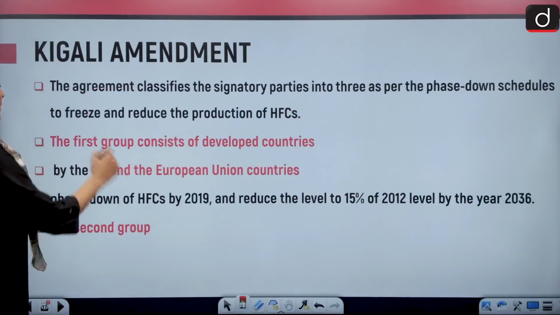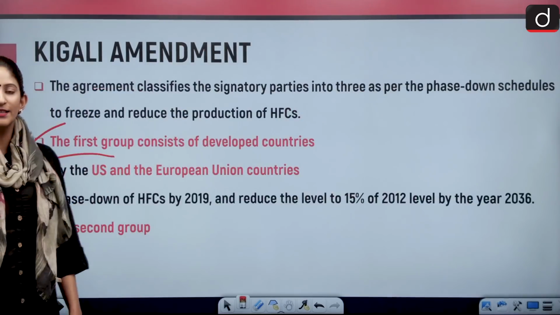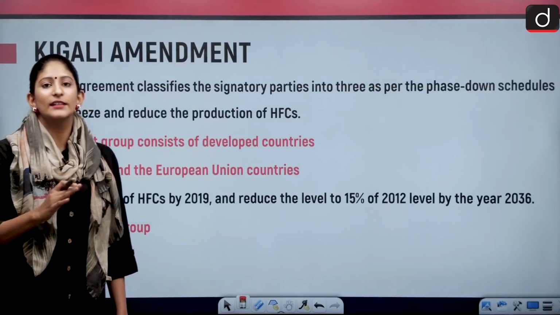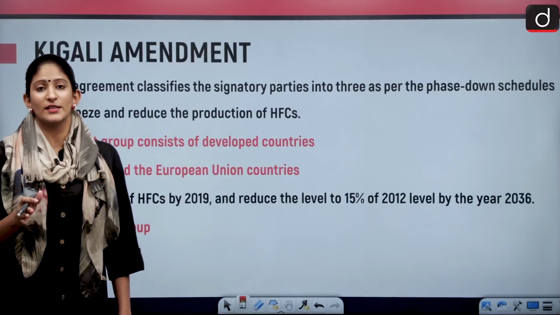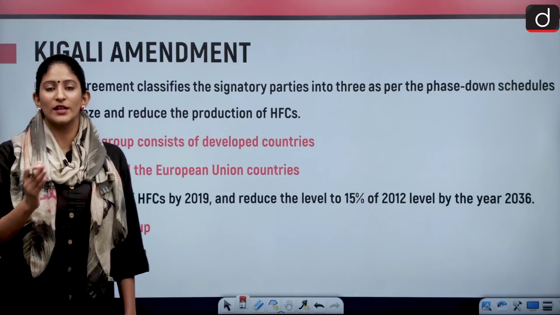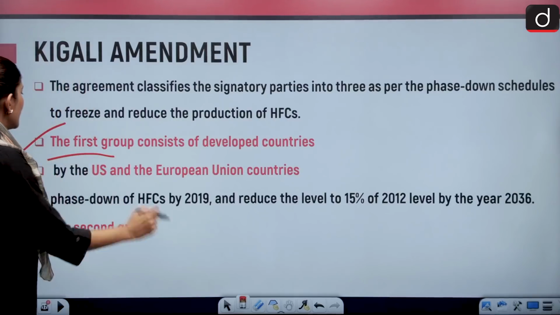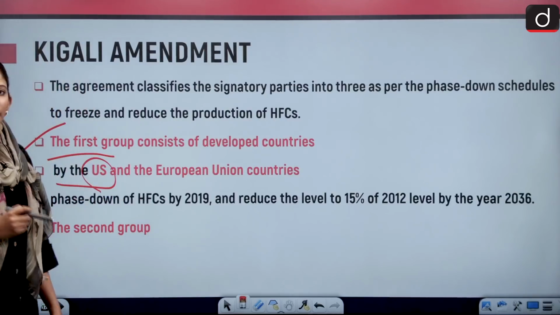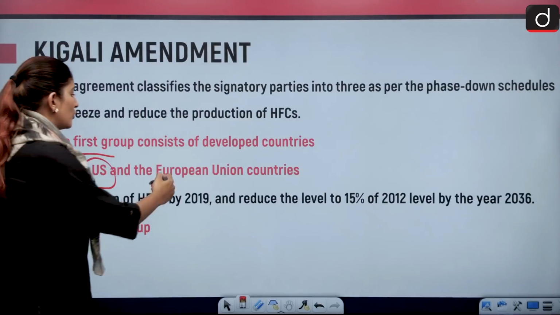Moving on, if we talk about the groupings, this agreement has divided the countries into different groups, because as I told you, there is a difference between developing and developed countries. So the first group is led by the developed countries like the US and the European Union.